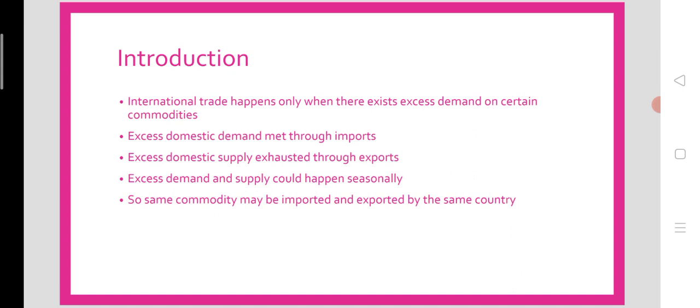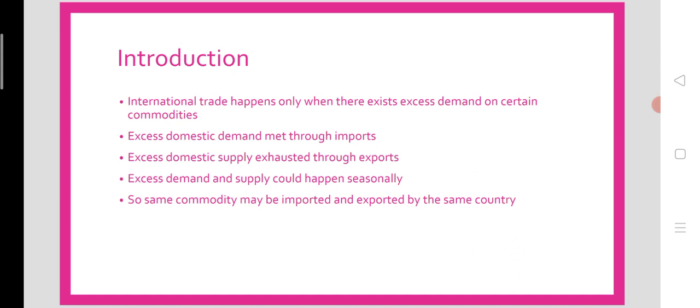During the seasonal time there may be excess domestic supply in the economy, so that will be exported, and due to the lack of durability of the commodity, it has to be exported without any further delay.